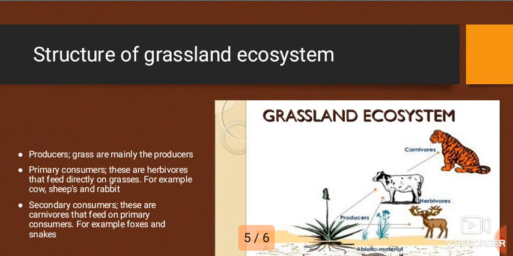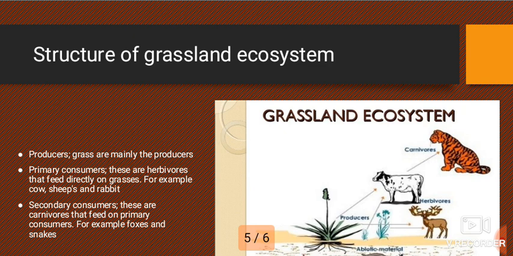Alright, on the structure of grassland ecosystem, we have the producer, the primary consumer, and the secondary consumer. On the producer, we have the grass, which is the main producer, and we have the primary consumers.